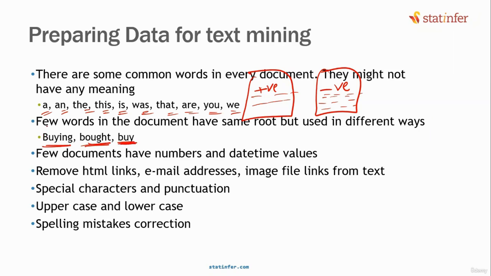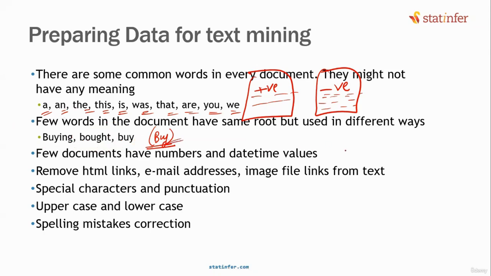Are these really three different words? Do you think the machine learning model has to treat them separately, or do all of them mean the same thing? It simply means buy only. Somehow we need to convey this message to the machine learning model, to treat all of them the same way, though they have a huge difference in spelling. Buy versus bought: completely different spelling, only one letter matches, but still you want to treat them as the same word. Somehow we need to tell this to the machine learning model.